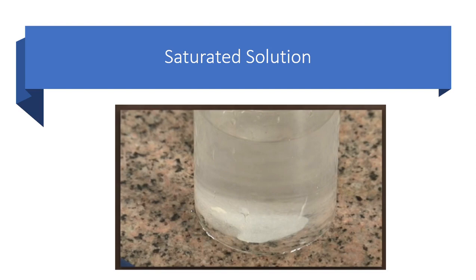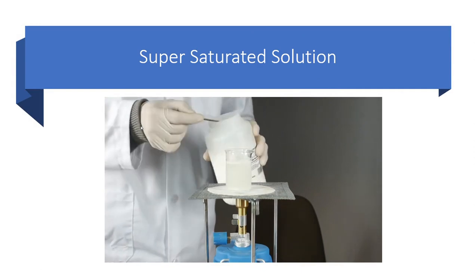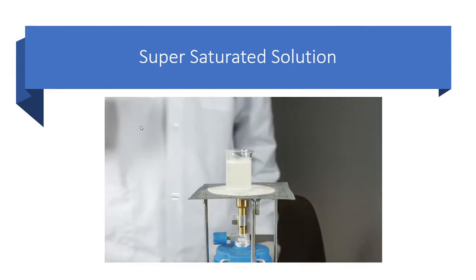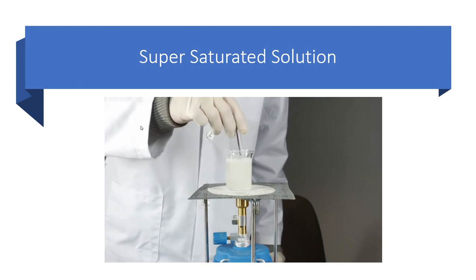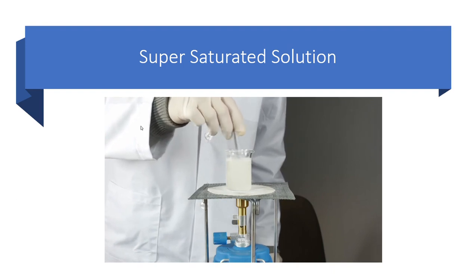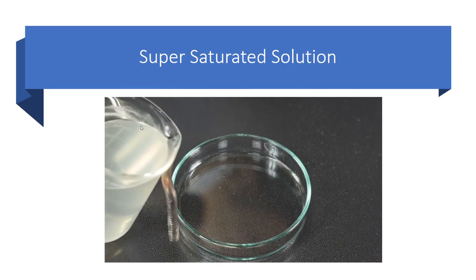So if we heat this solution, for example, at this point when we were preparing the saturated solution, the temperature was 20 degrees. If we increase the temperature from 20 degrees, this settled solute will also start dissolving. Let's see. Here, in this video, you will see we are adding more salt to check at which point heating will also not dissolve the solute. A point will reach when even on heating the solute will not dissolve, and that point will be called the supersaturation point and the solution will be called supersaturated.